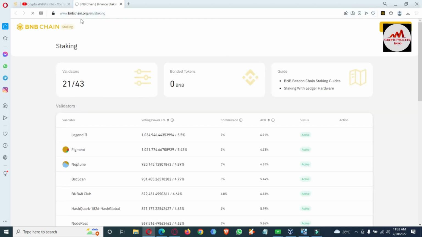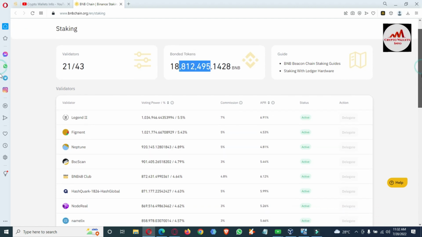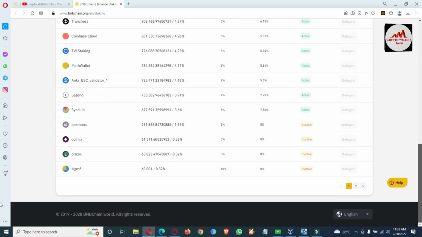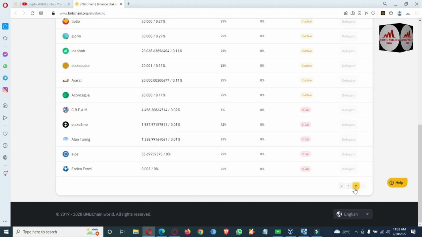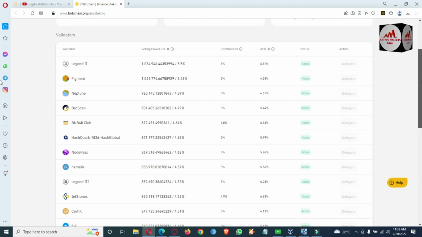Now the BNB chain.org site opens in front of you. This time the validator count is 21 out of 43, and bonded tokens are almost 100 million plus. If you want to check the validators, all validators are shown. There are two pages available here, the first page and the second page. I recommend that you select a top 3 validator, and you can also check the APR.